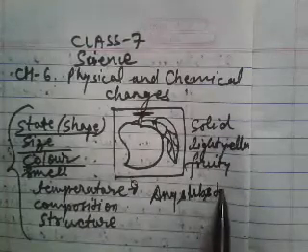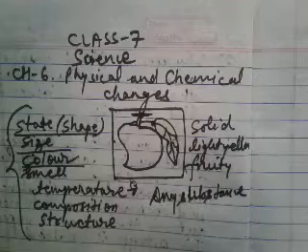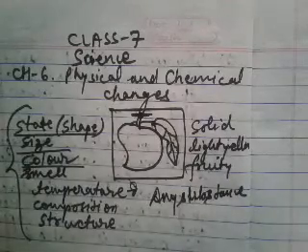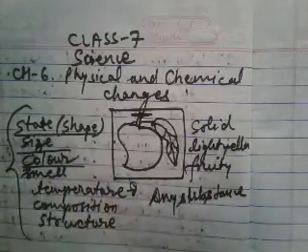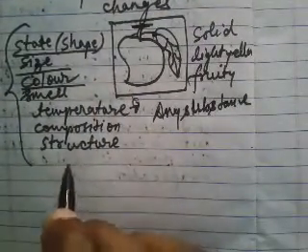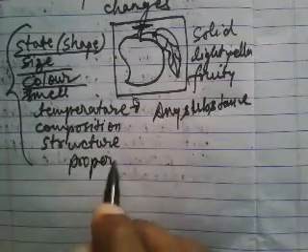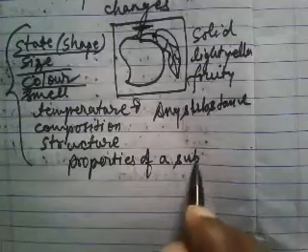So these are the criteria on which we can describe any substance in more detail, and these criteria are collectively called the properties of a substance.